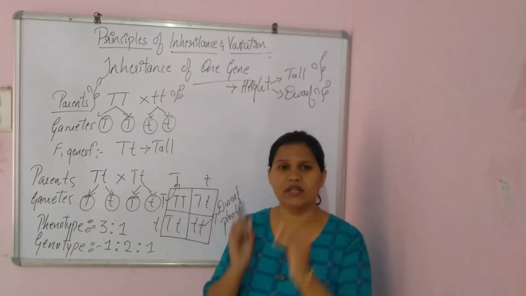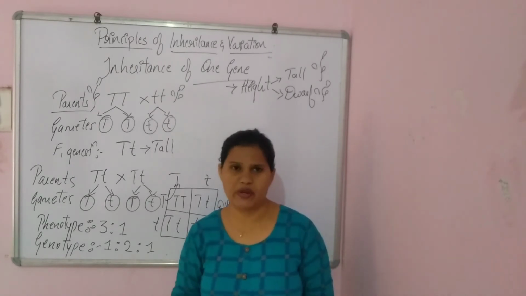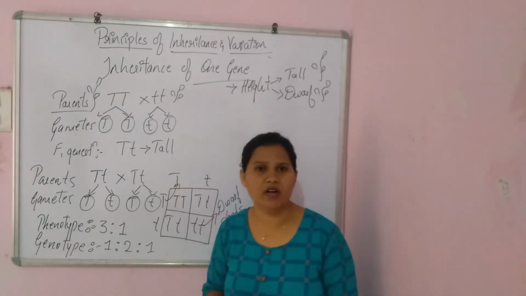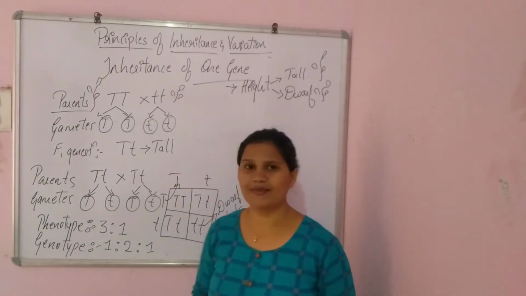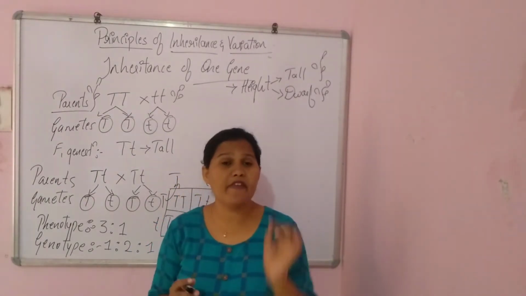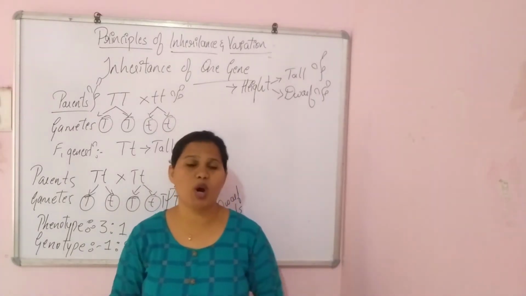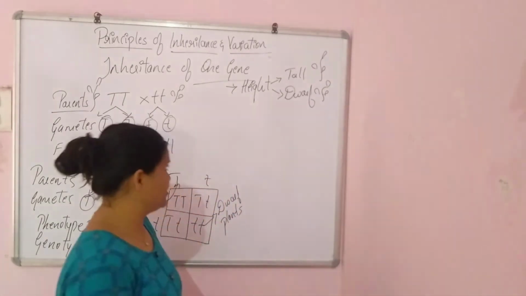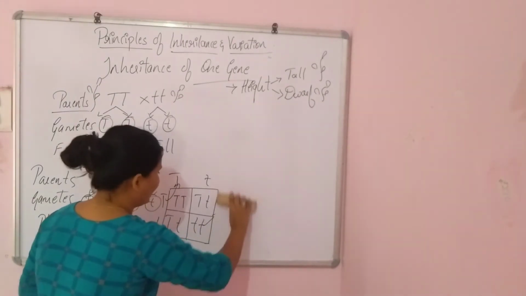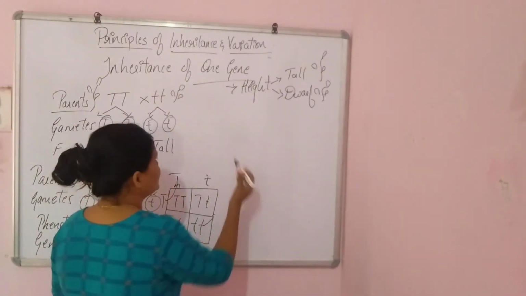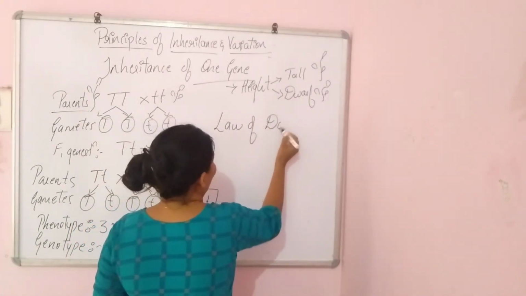This is how the inheritance of that one gene will get transferred from the parents to the offsprings. So this is how Mendel worked on this. Okay. After this, what Mendel did is he gave his first law depending on this process. So that first law is called the law of dominance. That law's name is law of dominance. It is the first law which is given by Mendel. Law of dominance.